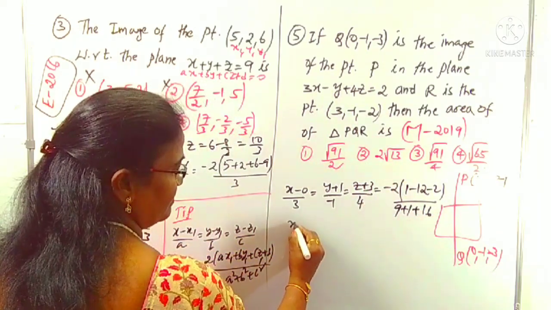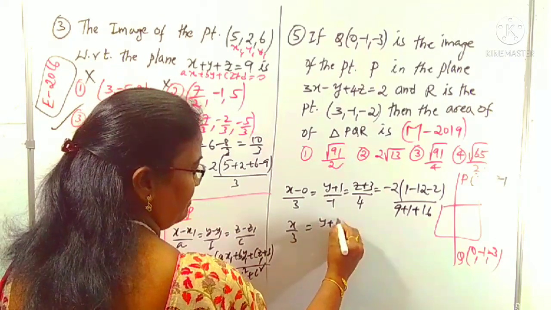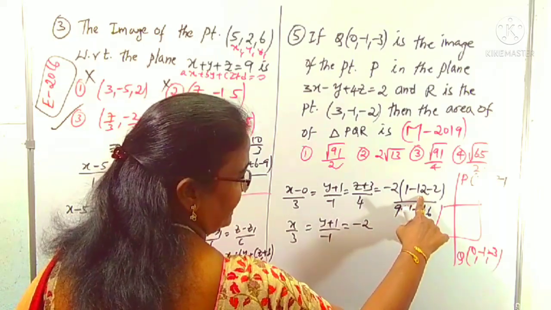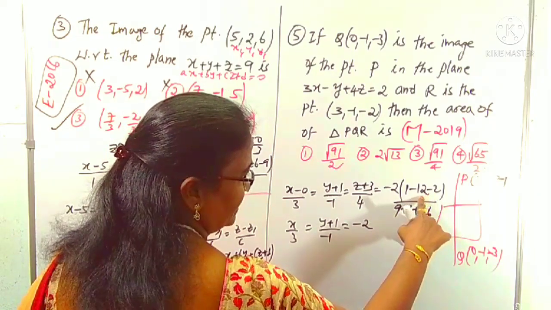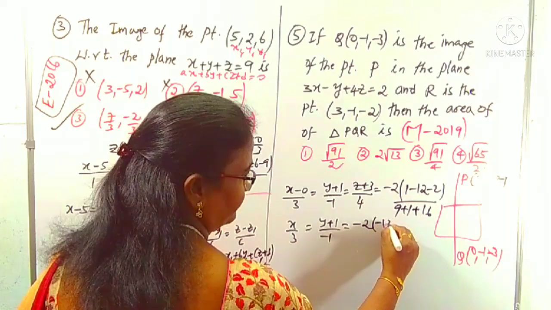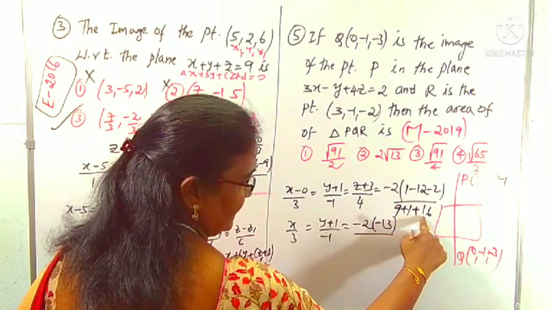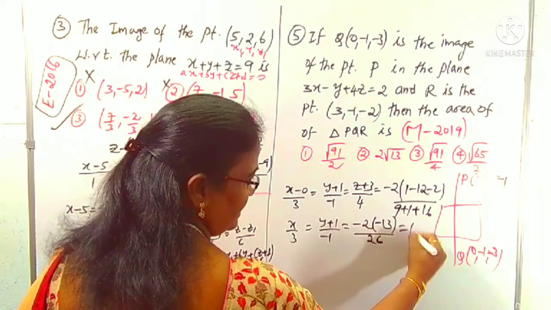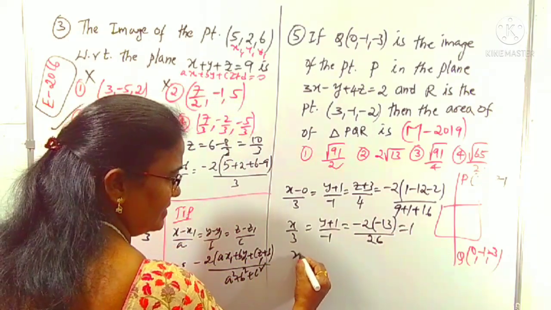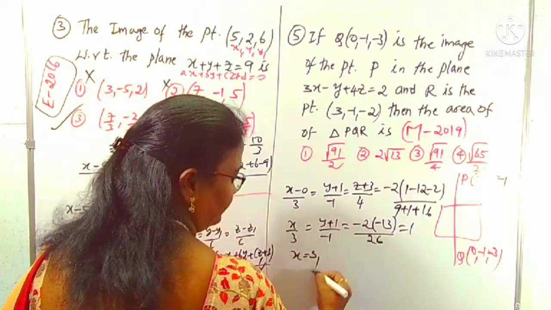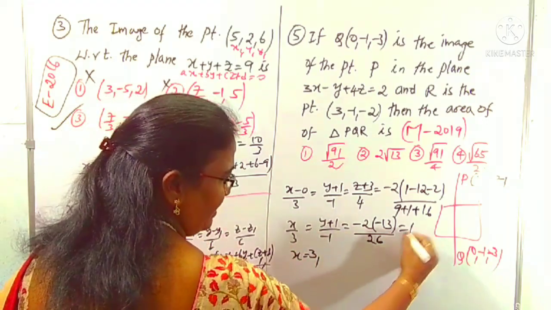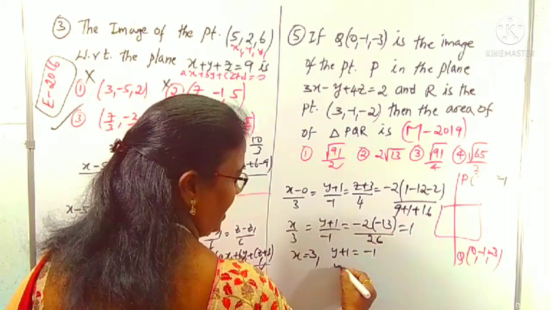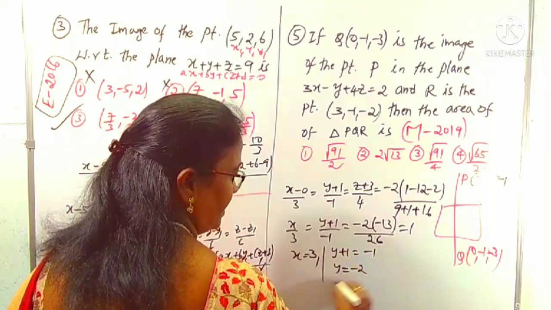You can understand here x/3 = (y + 1)/(−1) = −2 times (−12 − 2), that is −14, minus 1 is −13, right. And 9 plus 1 is 10, 10 plus 16 is 26. This is 26, this is also 26, so it becomes 1. From this, what is x? x is equal to 3, right. And y plus 1, we can equate like this. y plus 1 is equal to minus 1, take the cross multiplication, and y is equal to minus 2, right.